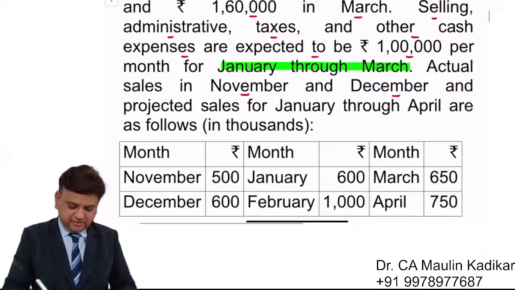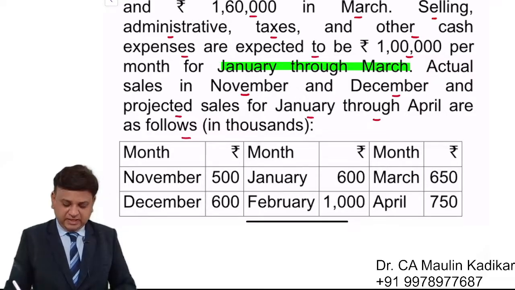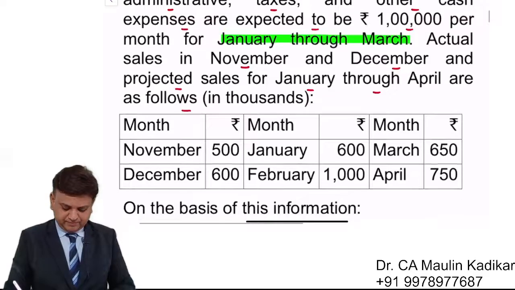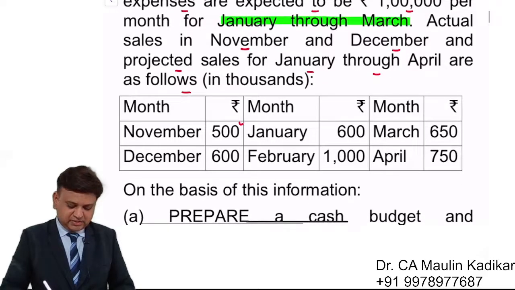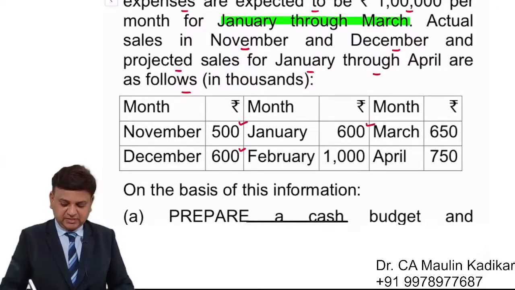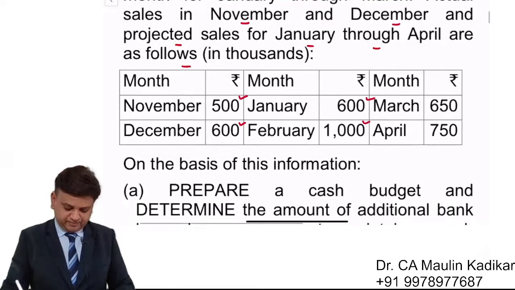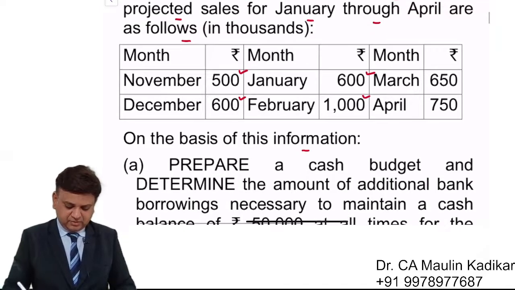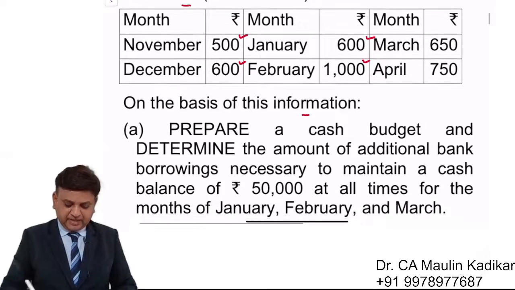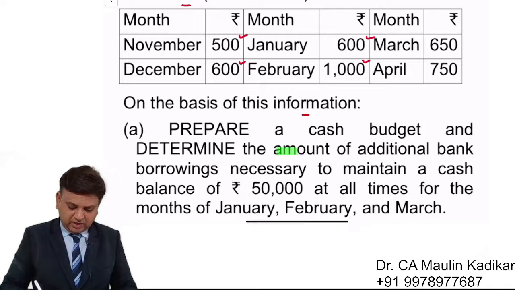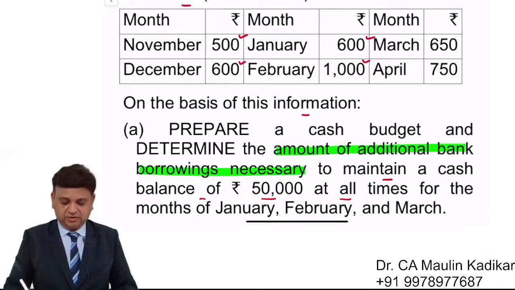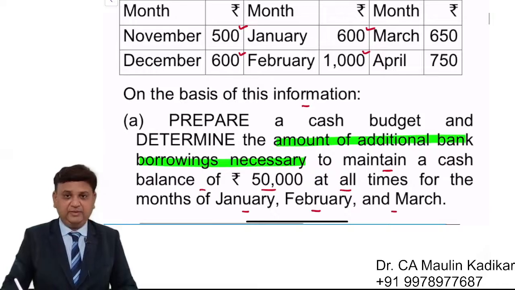Actual sales in November and December, and projected sales for January through April are as follows, again the figures are in thousand. Sales of November 5 lakhs, December 6 lakhs, January 6 lakhs, February 10 lakhs and so on. On the basis of the information, prepare a cash budget and determine the amount of the additional bank borrowing necessary to maintain a cash balance of 50,000 at all times for the month of January, February and March.